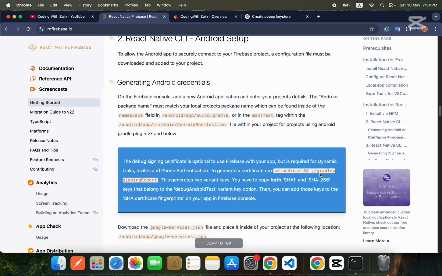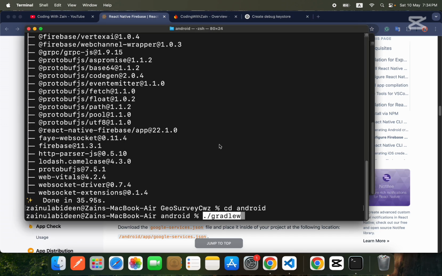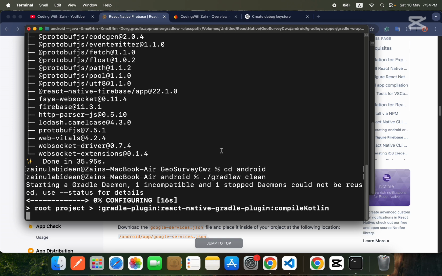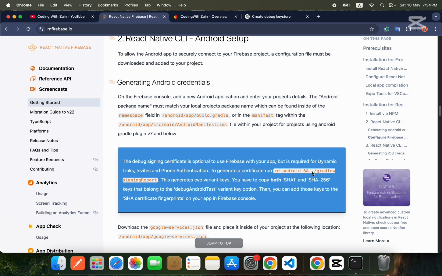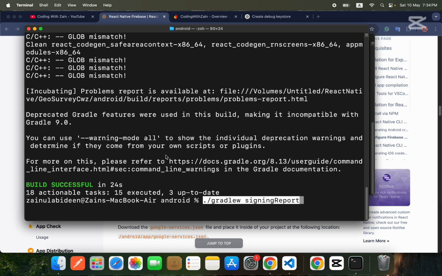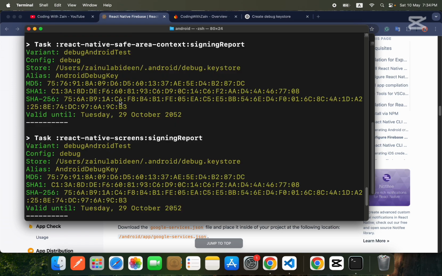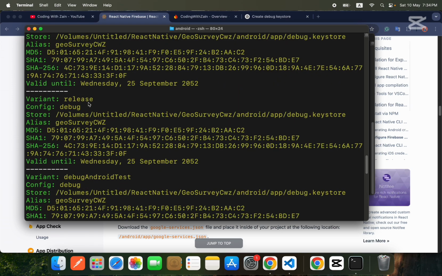First of all, I will run one more command because we entered a new debug keystore, which is gradlew clean. Okay, so this will clean our gradle. Since this is running, after that we have to run gradlew signingReport. So I will copy this and run this signingReport. So guys, after that you see a lot of things over here.